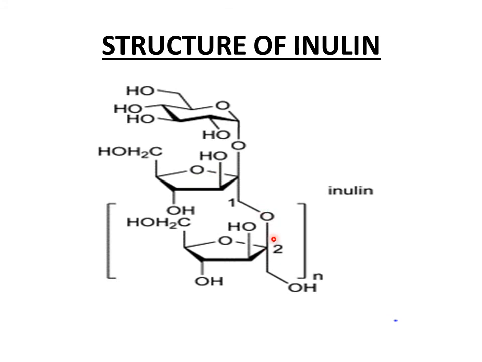So one hydroxyl group is present above the plane of the ring while the other one is below it. This type of glycosidic linkage is known as beta glycosidic linkage, and in inulin beta 2,1 glycosidic linkage is formed.